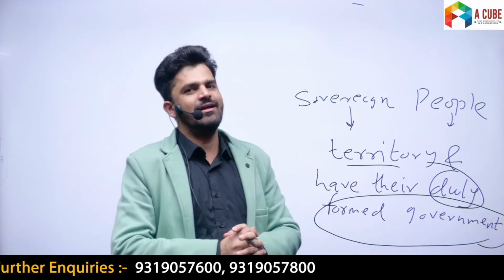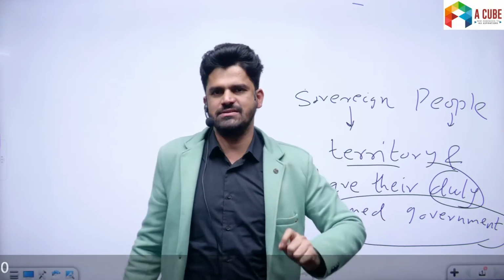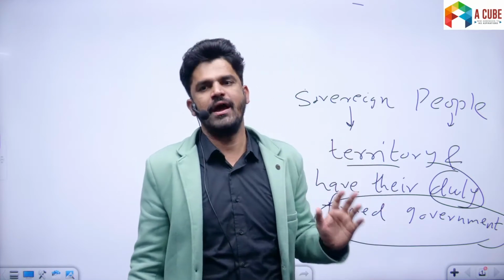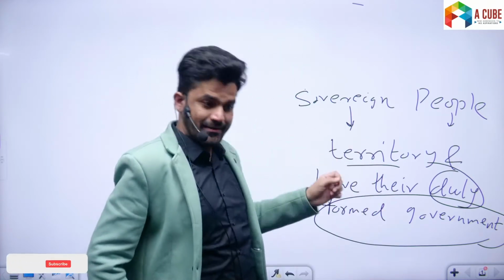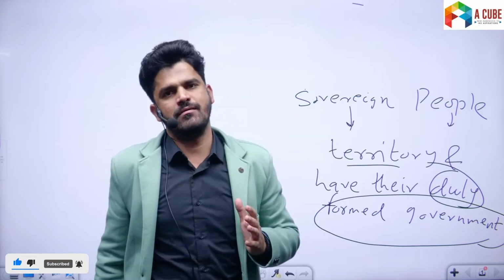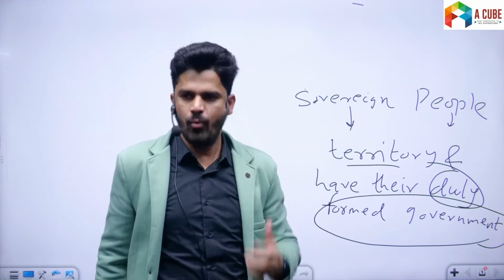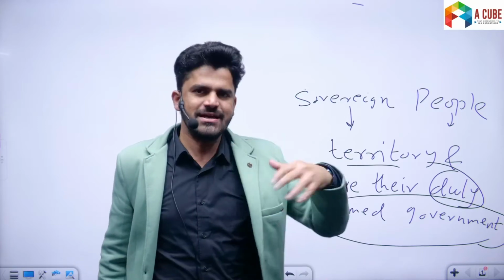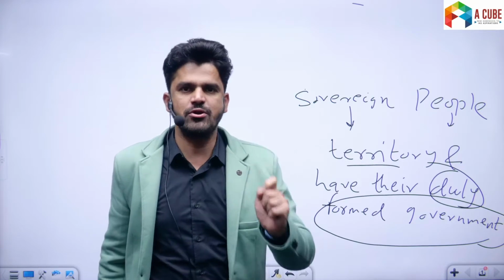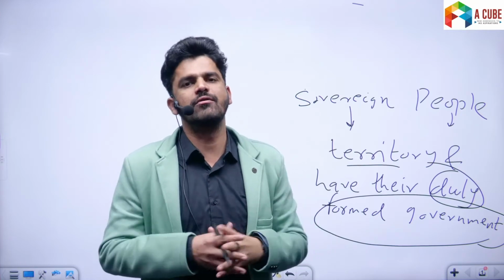So now you realize that more often than not, we do not have that clarity. See, in civil services, conceptual clarity is very, very important. And I have seen that students lack it. And that's the purpose behind this series. That is our purpose: the basic concepts, what is democracy, what is monarchy, how it is different than republic. These are the concepts which we are going to cover in this series. Conceptual clarity is very necessary. If conceptual clarity is not there, you will be confused and you will not get good marks.